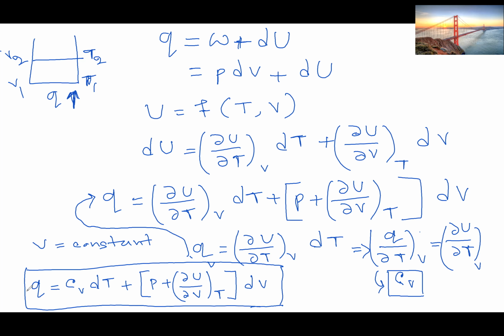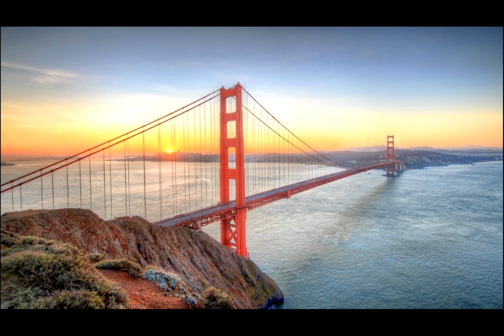Now I can discuss the same mathematical interlude for different types of systems, different types of processes. I'll discuss them in my next videos. So let's quickly go back to my presentation.